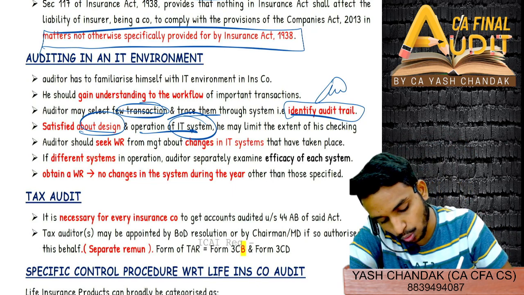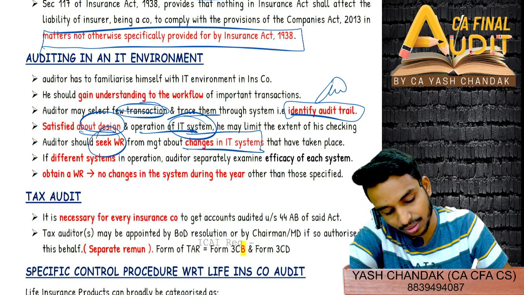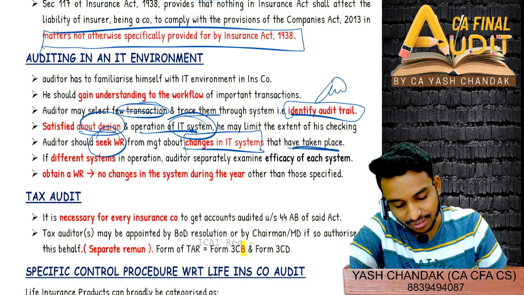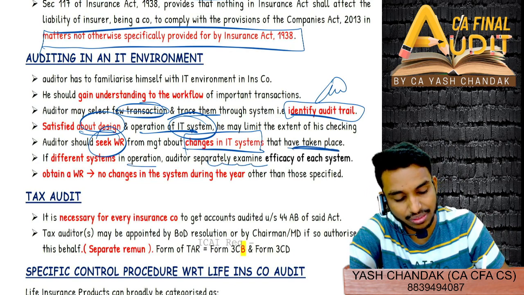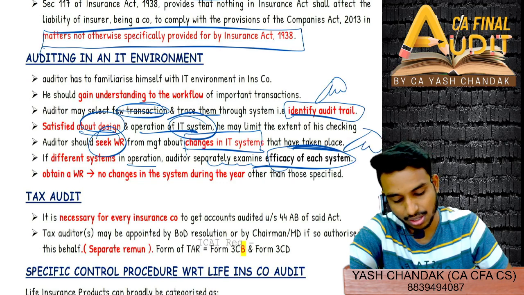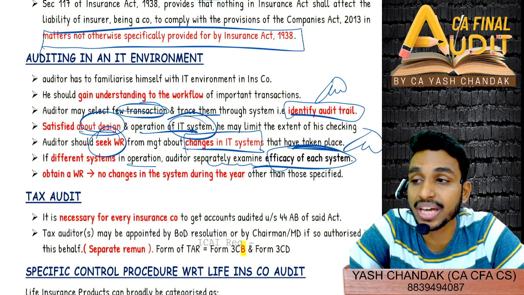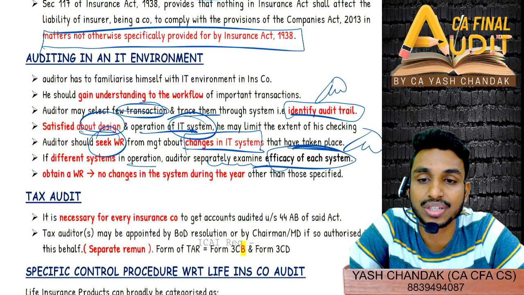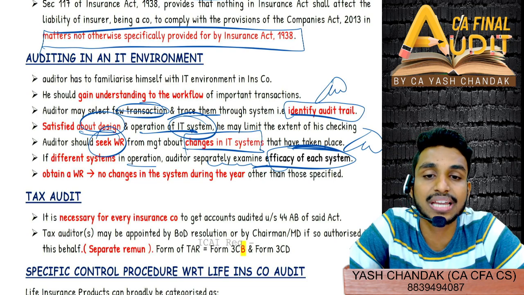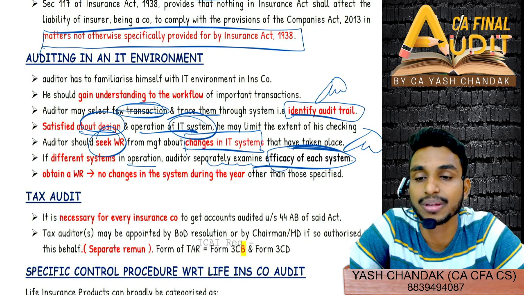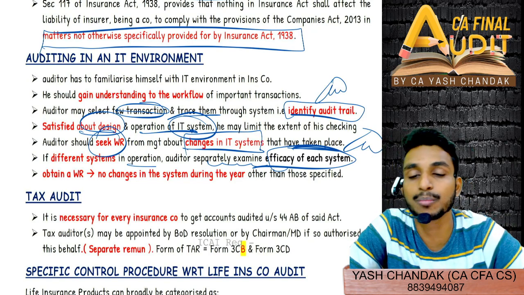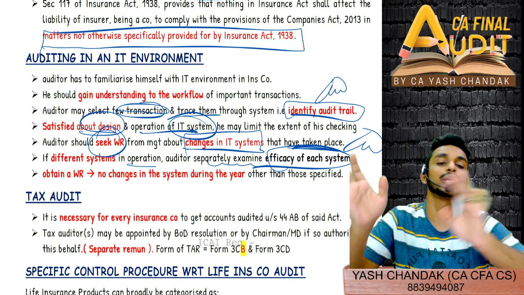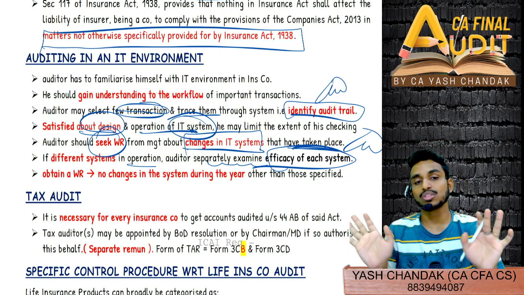And then also seek WRL from management about changes in the IT system that have taken place. If different systems are in operation, auditors separately examine the efficacy of each system. So अगर बहुत सारे अलग अलग सिस्टम है, there are different systems in operation, then the auditor will separately examine the efficiency, efficacy, effectiveness of each and every system, and lastly again obtain the WRL with respect to what? That there are no changes in the system as compared to the last year that we have checked. So there is no major changes.